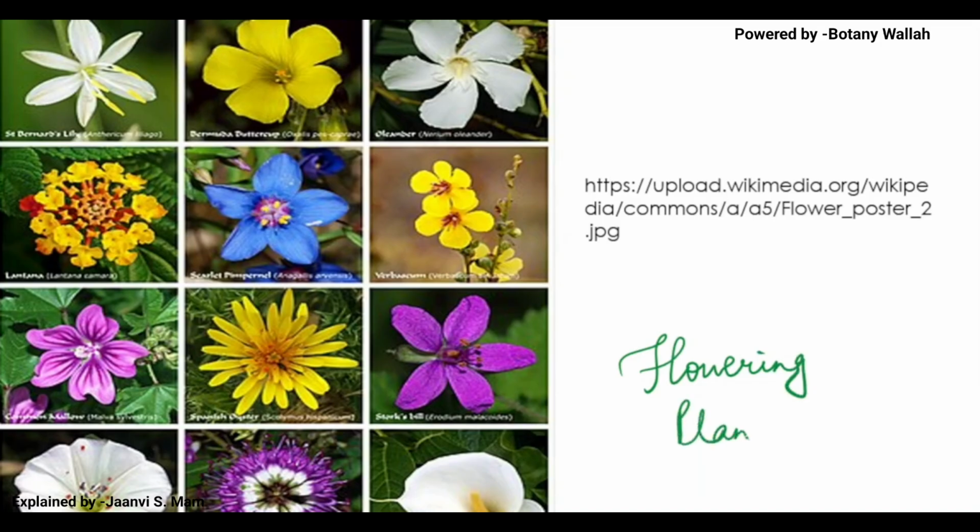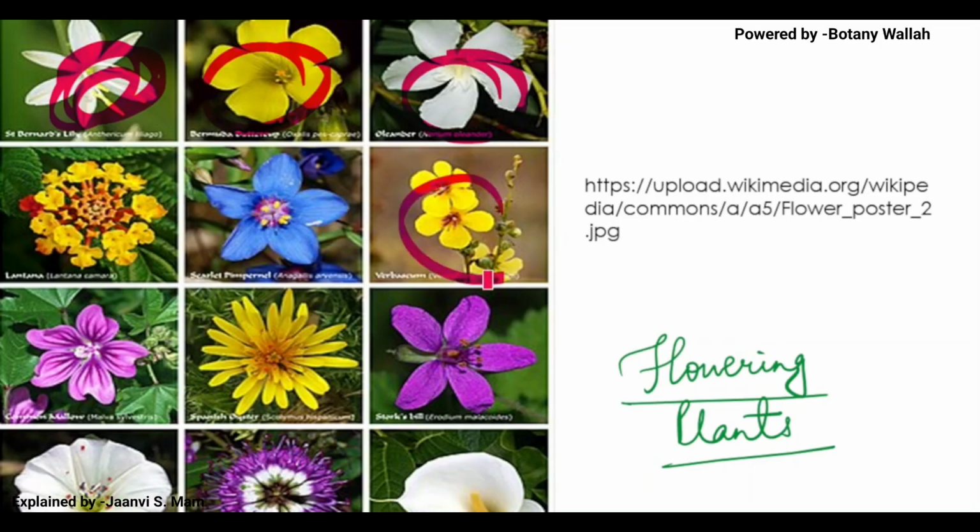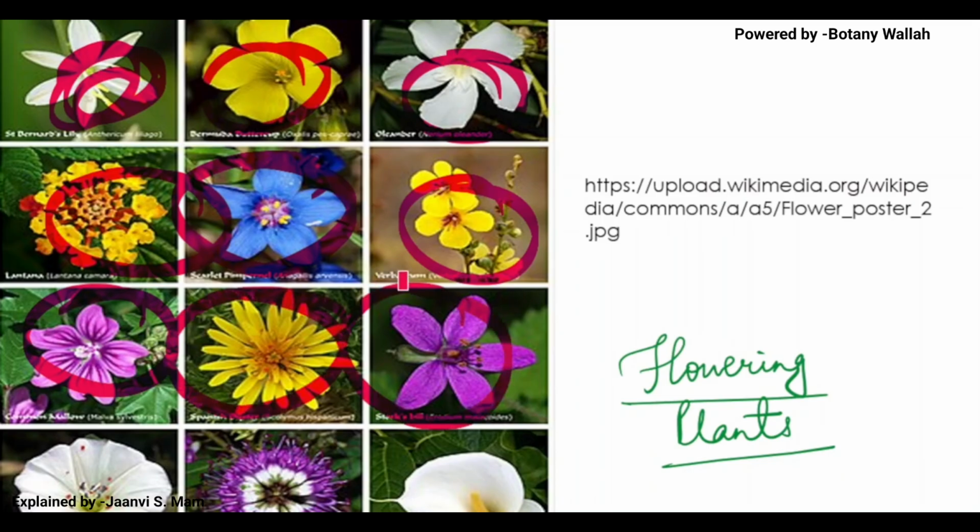If the plants are having flowers, they are flowering plants. Okay, you can see the variation. Can you see the variation in these flowers? See the variation which they are having. See here, see this. All plants are having variety.